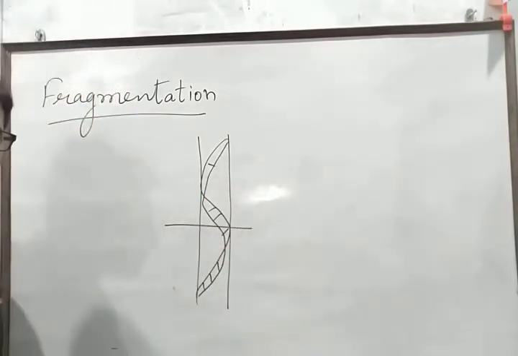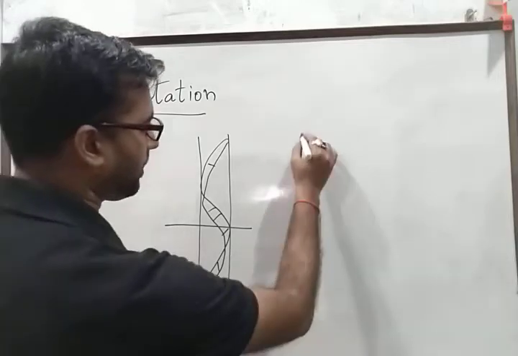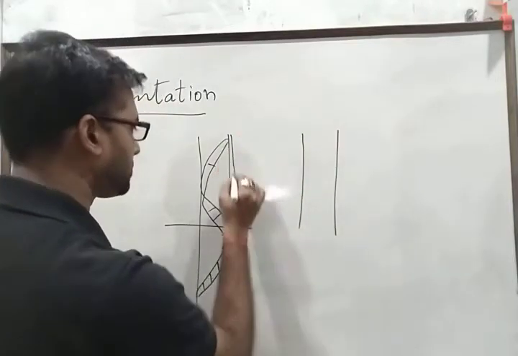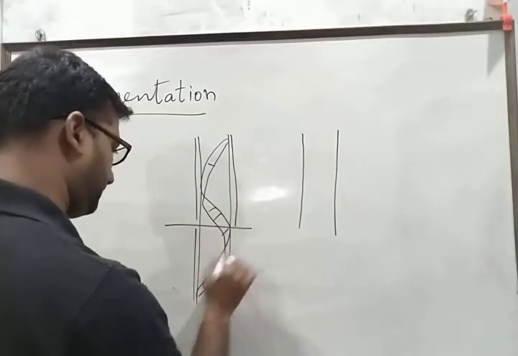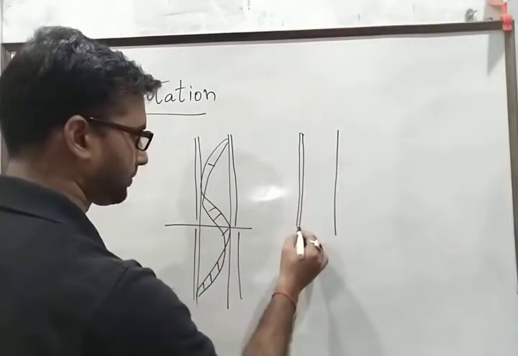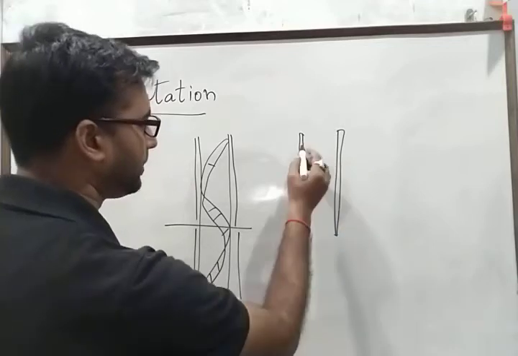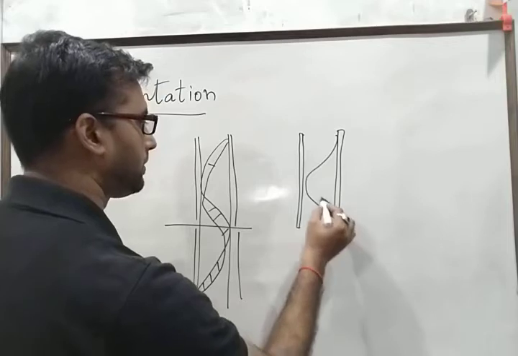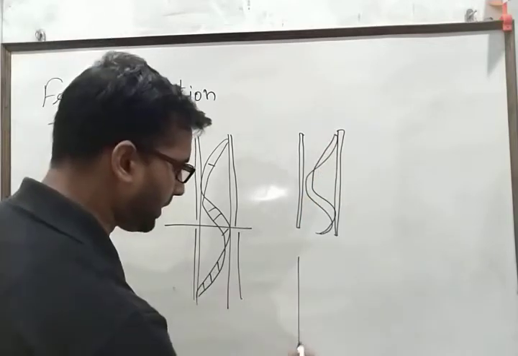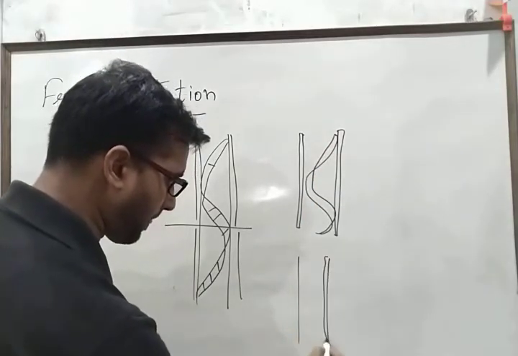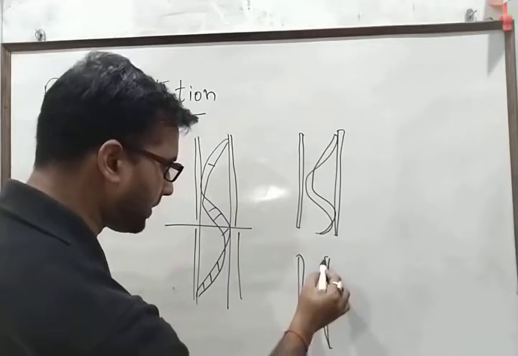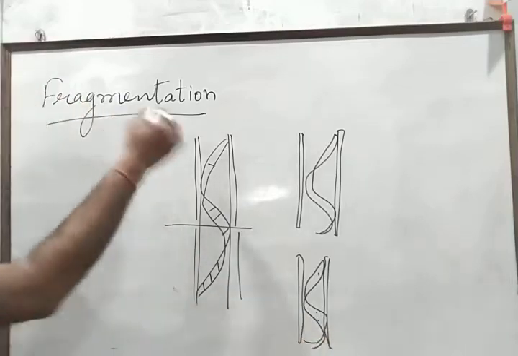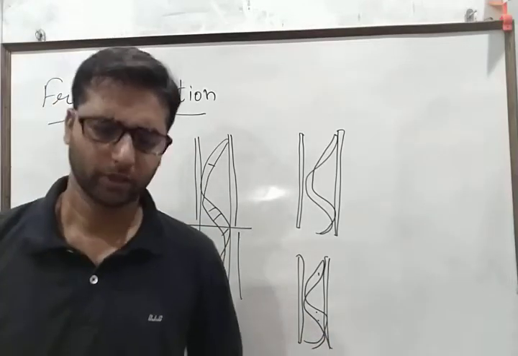If it is broken down this way, each part is converted into a complete structure and grows separately as a newly formed individual. Now, this is called fragmentation.